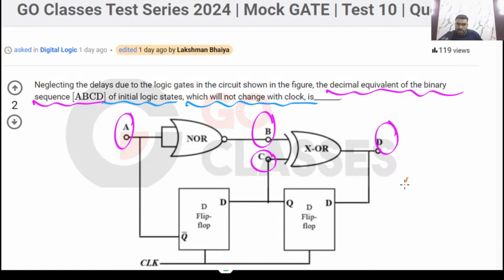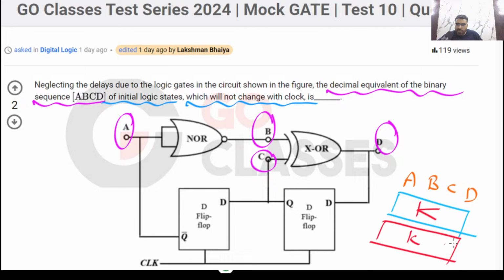Please read the question. The question is saying that which sequence of ABCD will not change. Once you have something here, let me call it K, this will again be K after the clock. This will not change, means unchanged. So the question is saying which will not change with the clock. In the next clock also the same value. So this is the question.